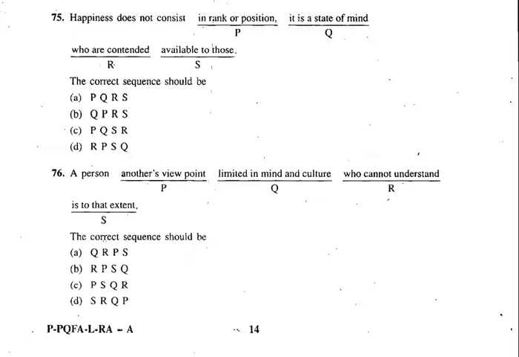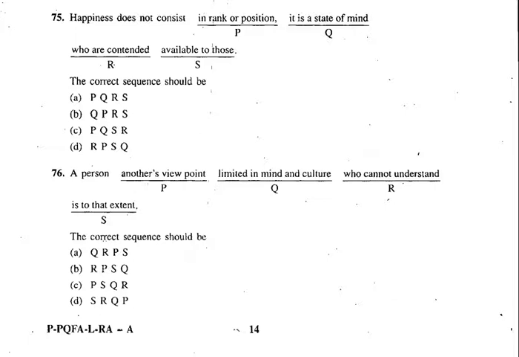So if R is the right one, what should come after R? R is there only in B. A person who cannot understand. Now, who cannot understand, what should follow? See here, B is the option which starts with R. So, who cannot understand another's viewpoint? That sounds correct. Who cannot understand another's viewpoint?